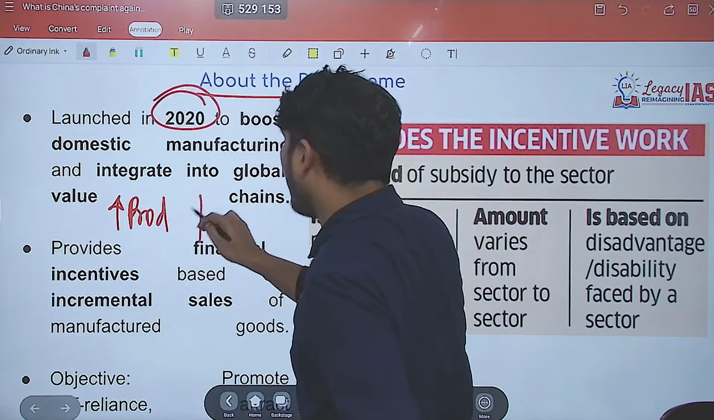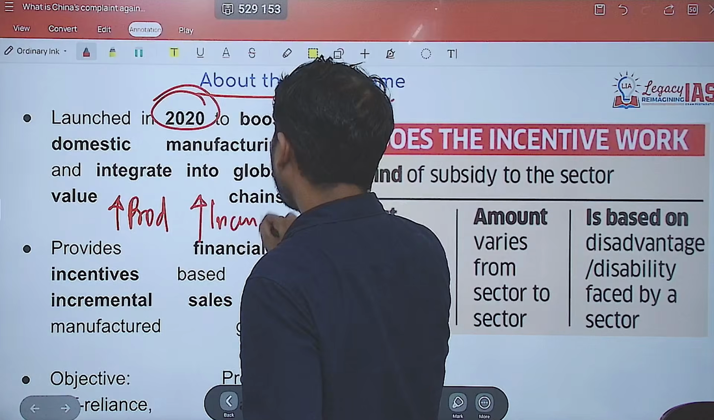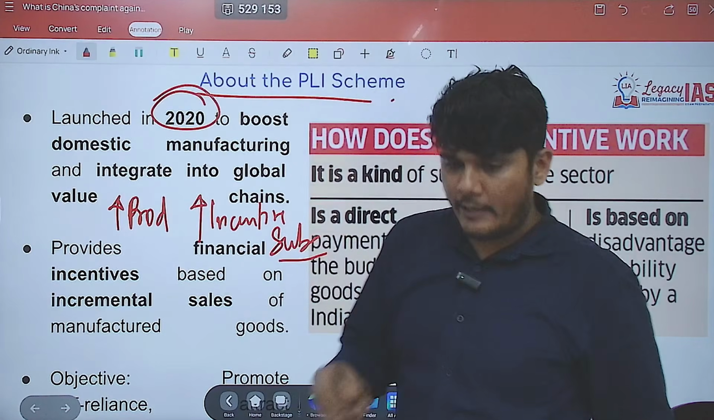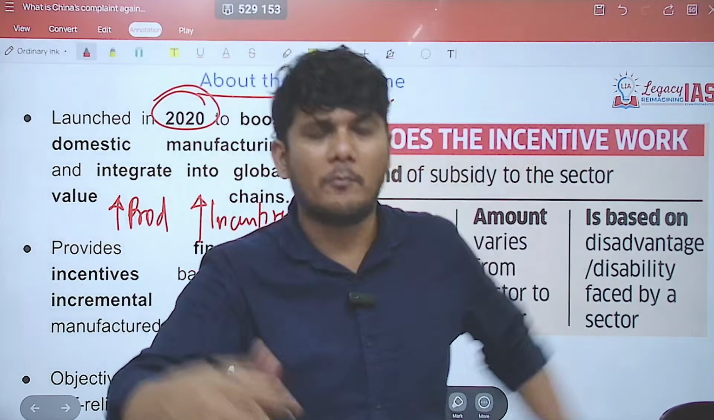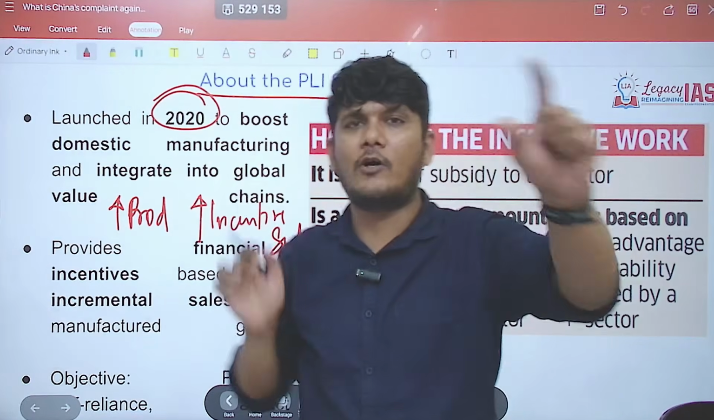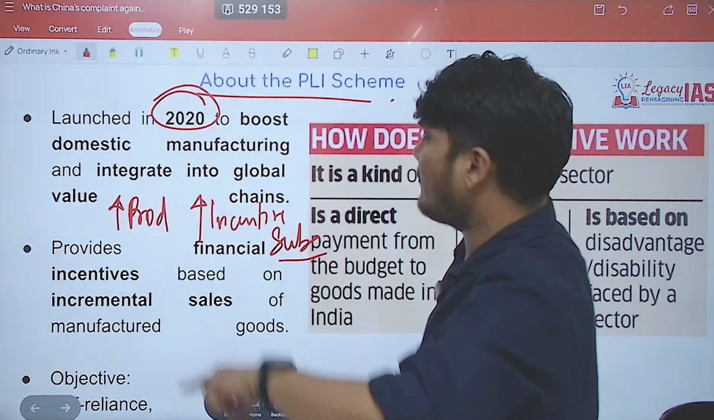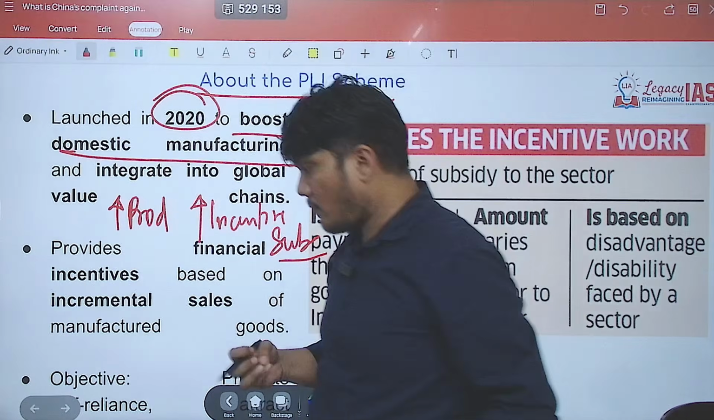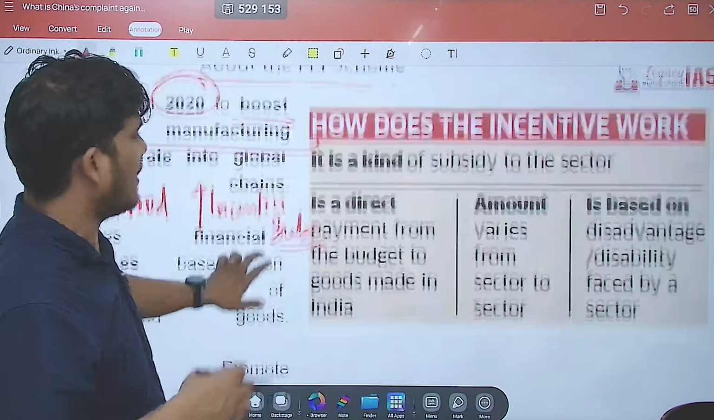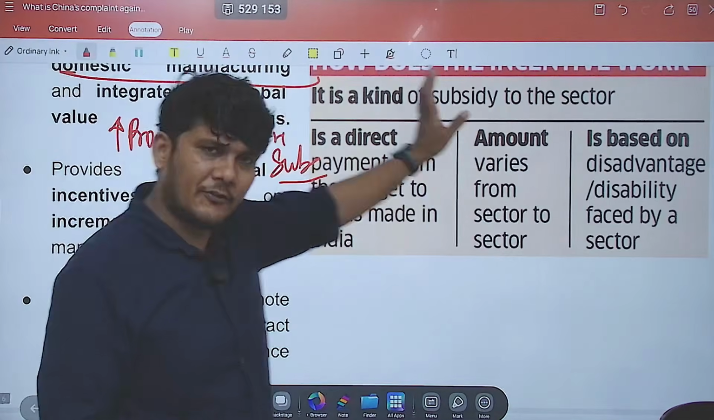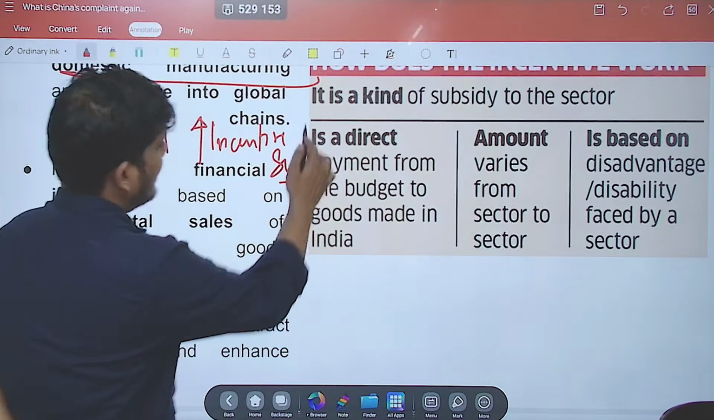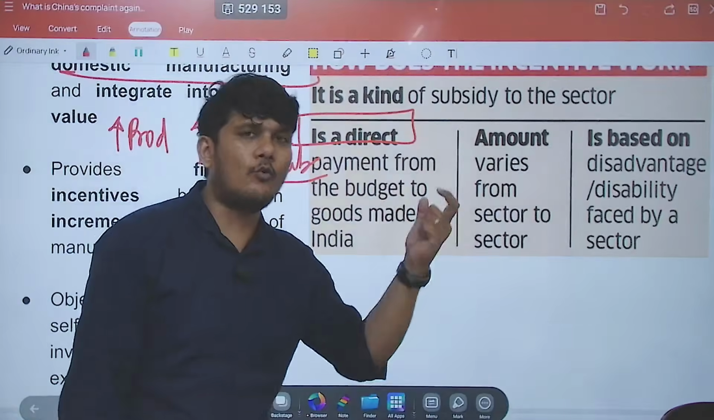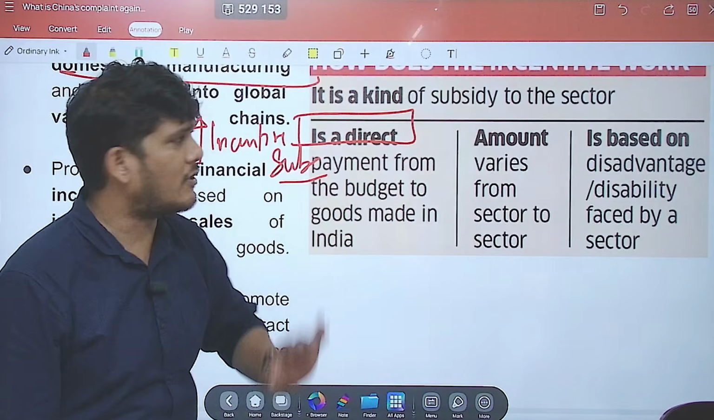So it will basically boost production. The more you produce, the more subsidy you will get, because it is linked to production. That is why it is going to boost domestic manufacturing. That was the objective of this scheme. Now it is a kind of subsidy. Of course, it is a direct subsidy. So what they do is, payment is given to the person or the industry which is producing.